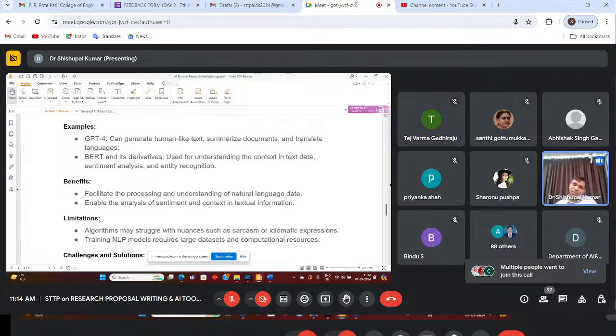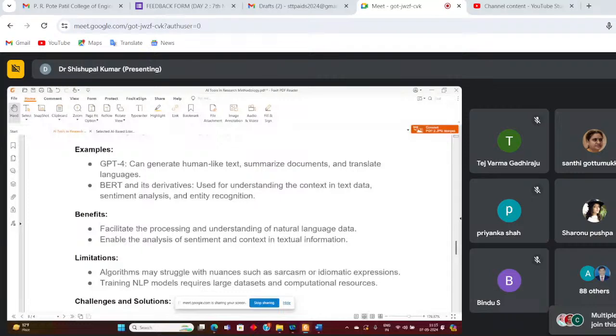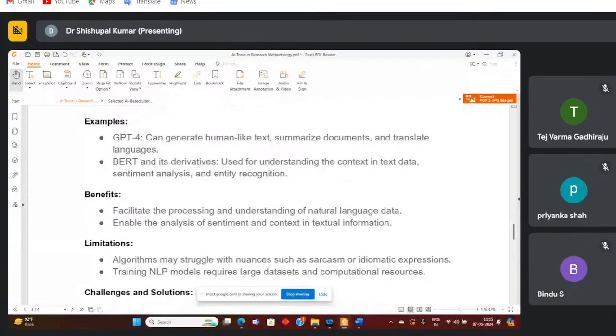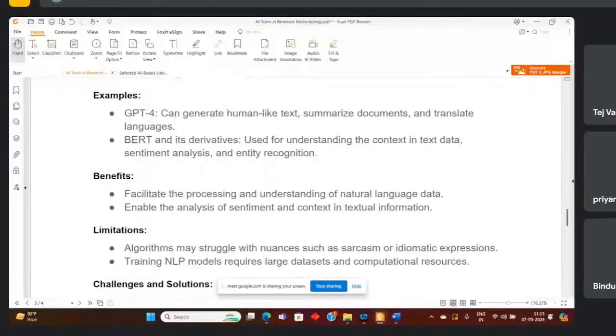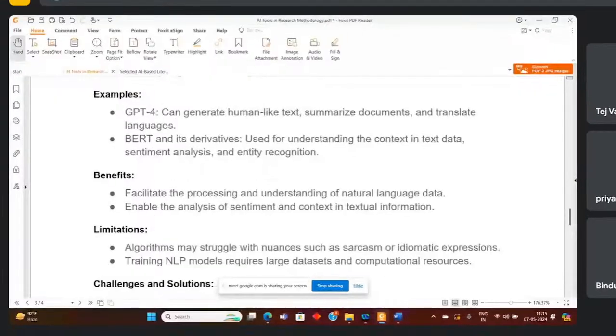So if you generate a text either from the internet or through ChatGPT, there you can check how much percent plagiarism you find.